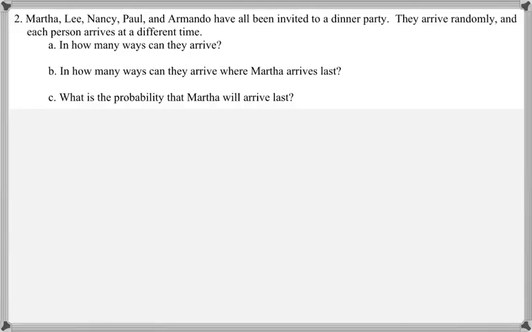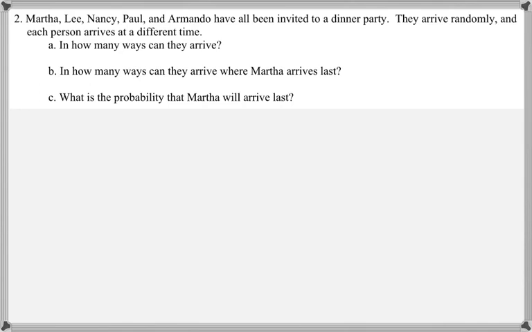Martha, Lee, Nancy, Paul, and Armando have all been invited to a dinner party. They arrive randomly, and each person arrives at a different time. In how many ways can they arrive? So the order in which they arrive is significant.